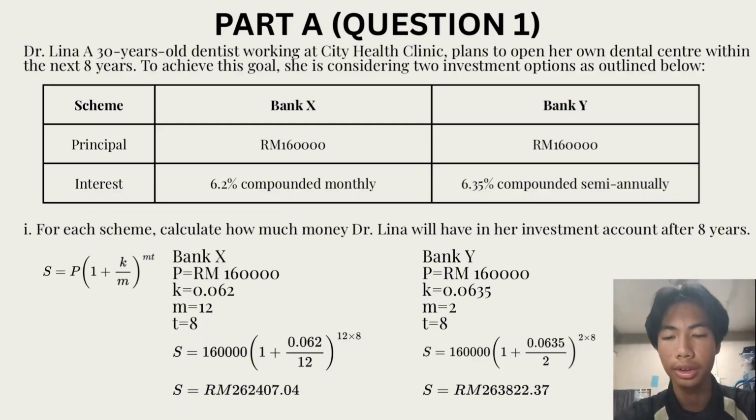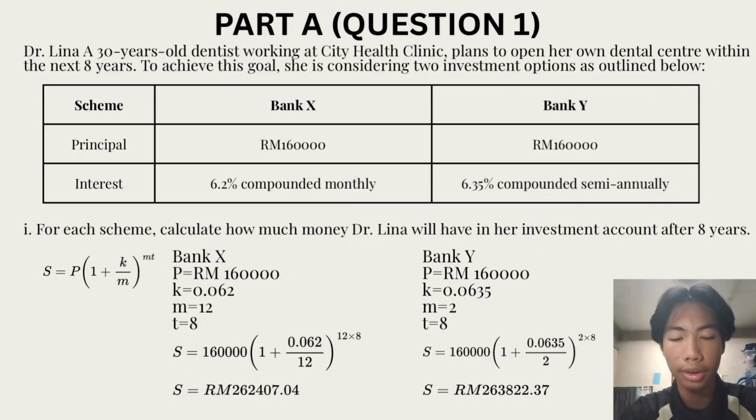Part A, Question 1. Dr. Lina, a 30 years old dentist working at City Health Clinics, plans to open her own dental center within the next 8 years. To achieve this goal, she is considering two investment options. Principal for Bank X and Bank Y is 160,000. Interest for Bank X is 6.2% compound monthly. For Bank Y, interest is 6.335% compound semi-annually. For each scheme, calculate how much money Dr. Lina will have in her investment account after 8 years.